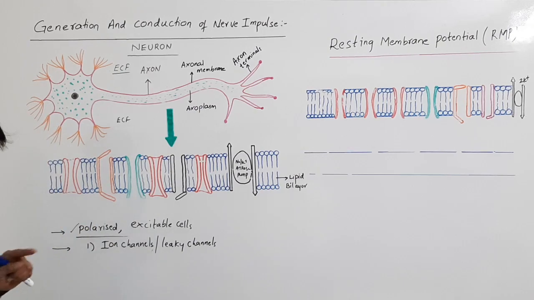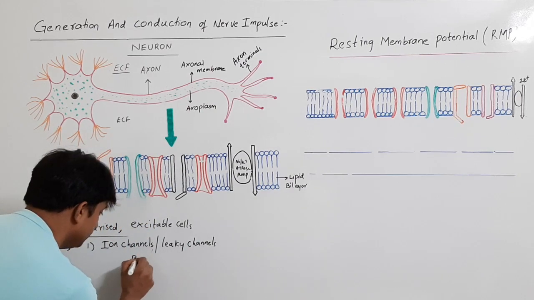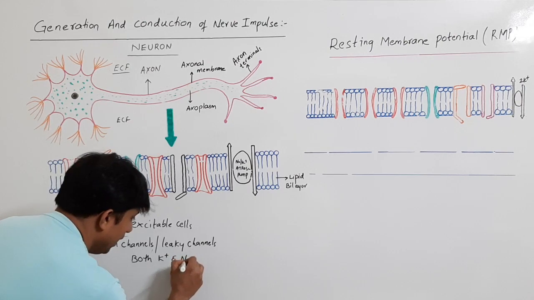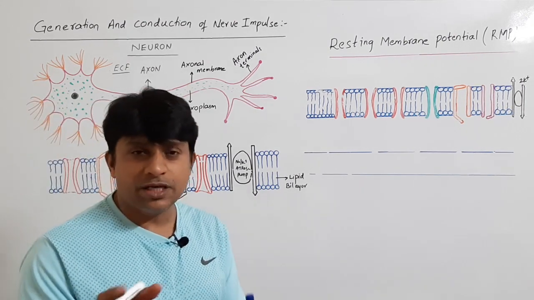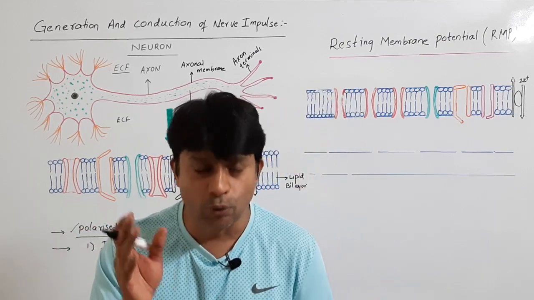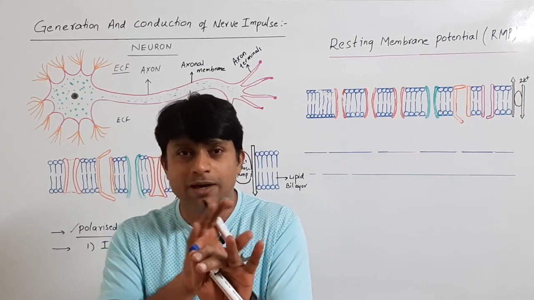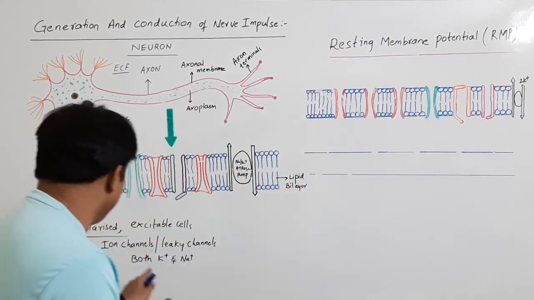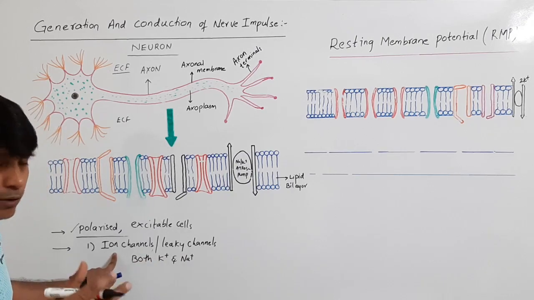These ion or leaky channels are present for both potassium and sodium. Channels are also present for chlorine and even for calcium, but we are not talking about all those ion channels here. They do not have any significance right now. So here we are talking about only potassium and sodium leaky channels. We call them ion channels.